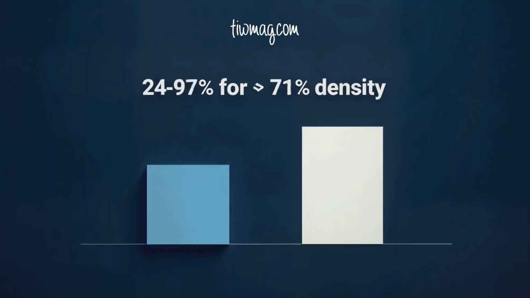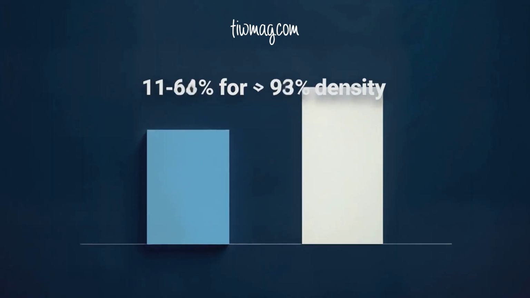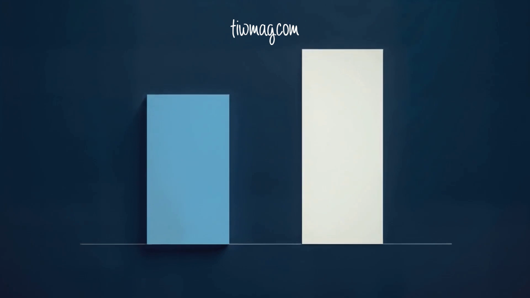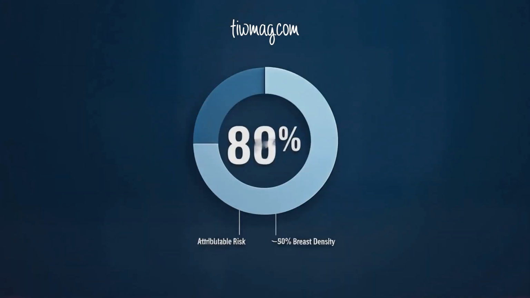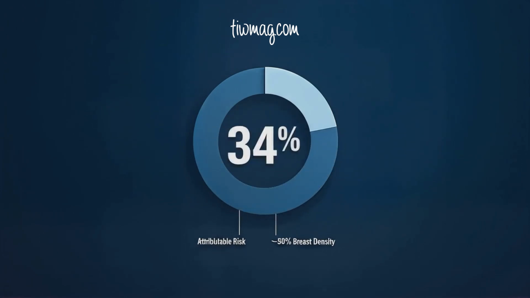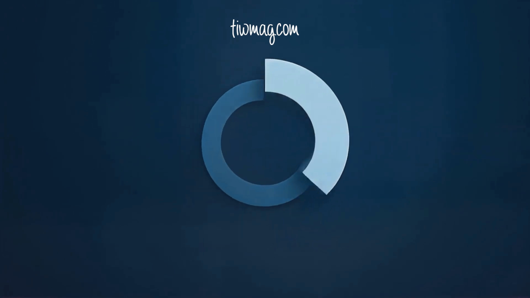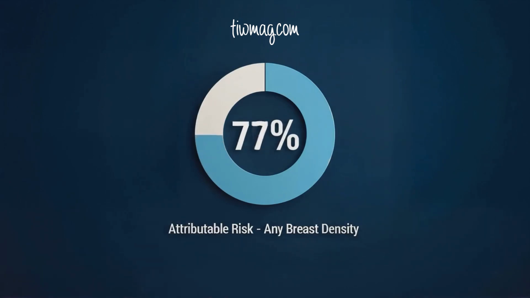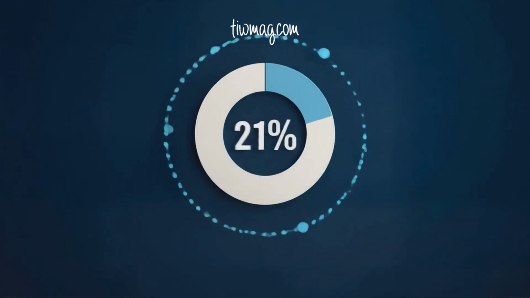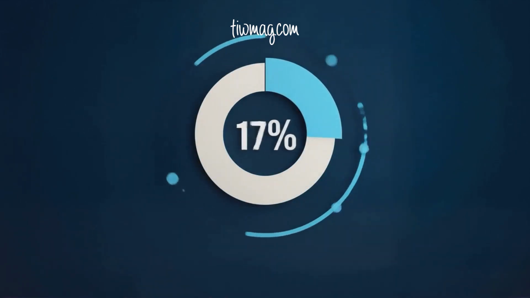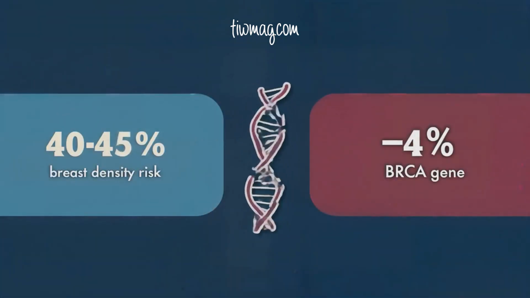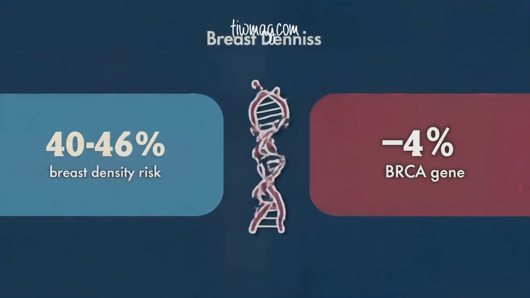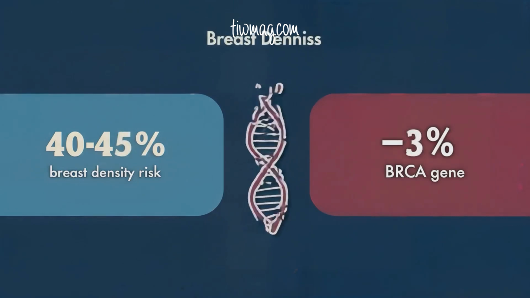If breast density is a risk factor, and this risk factor is fairly common, breast cancer attributable to increased breast density could potentially account for a significant percentage of total breast cancer cases. Several studies have shown that the attributable risk from increased breast density was 28 to 30% for 50% or greater breast density and 40 to 44% for any breast density. In comparison, less than 5% of breast cancers are attributable to breast cancer genes BRCA1 and BRCA2.